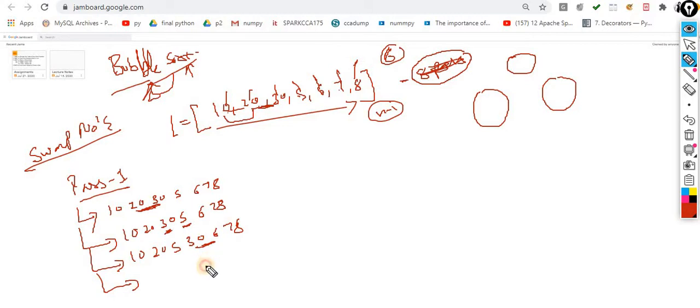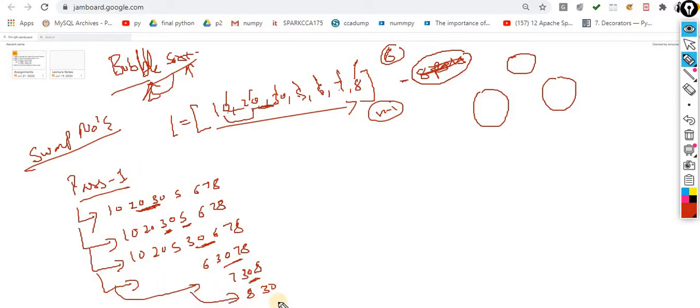You have to do the swap of this 6 and 30. In the next pass, what are you supposed to do? You are swapping this 7 and 30. Okay, in the next pass, what are you supposed to do? You are supposed to do 8 and 30. So these are the steps for one pass.